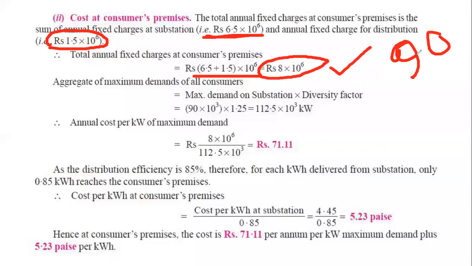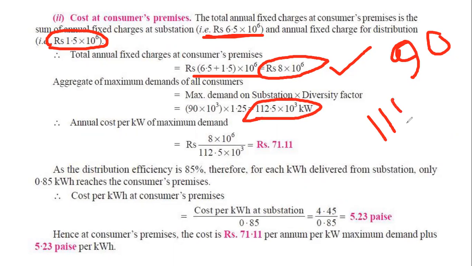So to find out the actual maximum demand on the consumers, we just need to multiply with the diversity factor. So if we multiply the diversity factor that is given, 1.25, finally we get 112.5 megawatt. You see that, 112.5 megawatt.